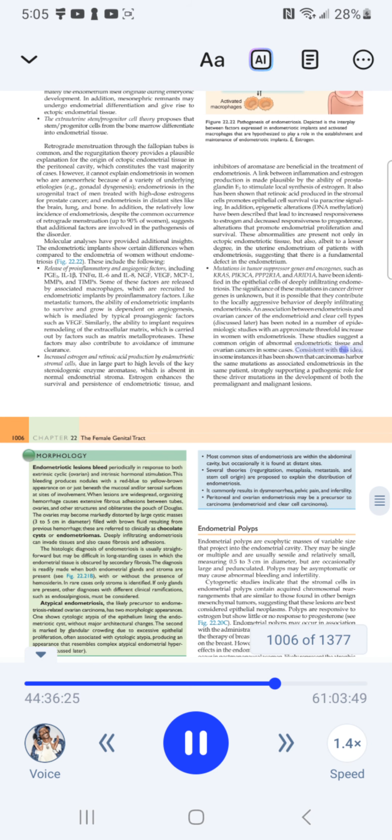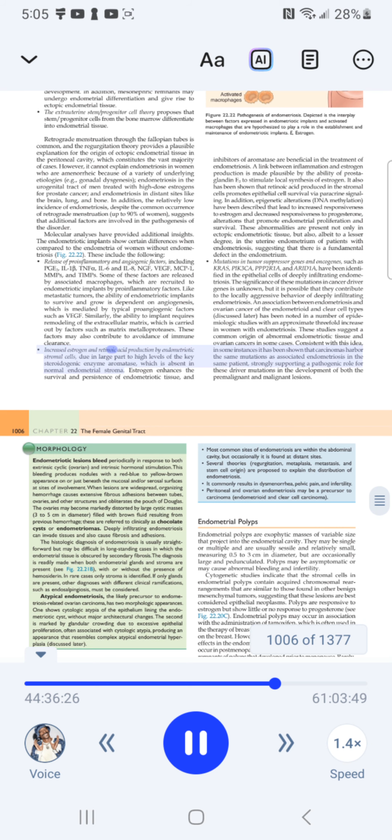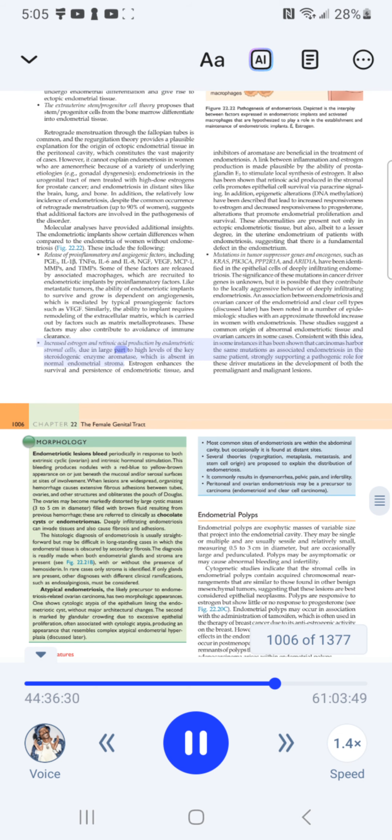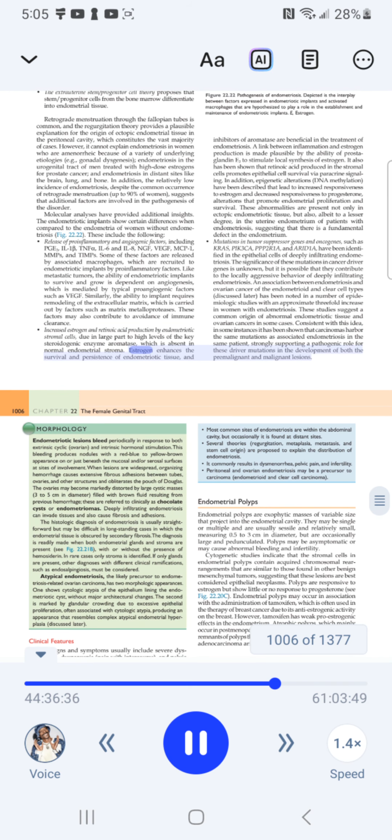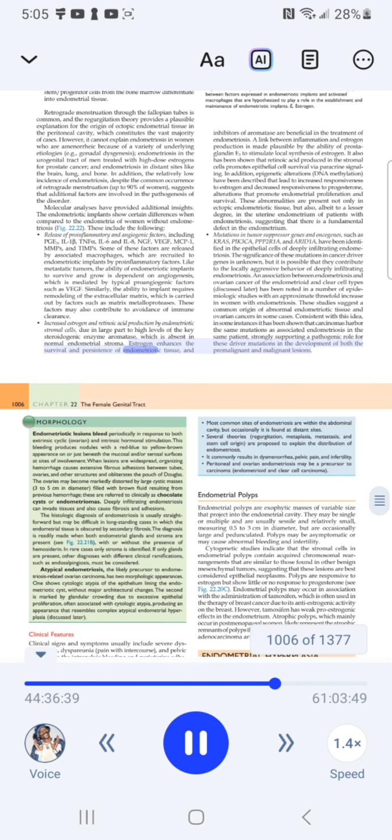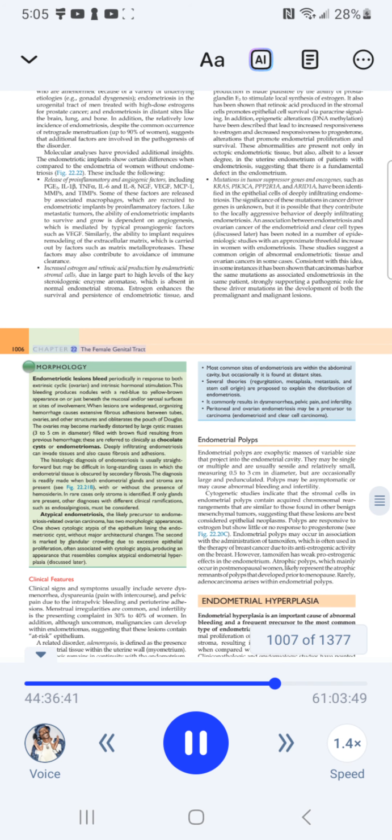Consistent with this idea, in some instances it has been shown that carcinomas harbor the same mutations as associated endometriosis in the same patient, strongly supporting a pathogenic role for these driver mutations in the development of both premalignant and malignant lesions. Increased estrogen and retinoic acid production by endometriotic stromal cells, due in large part to high levels of the steroidogenic enzyme aromatase, which is absent in normal endometrial stroma, enhances the survival and persistence of endometriotic tissue. Estrogen enhances these effects. Chapter 22: The Female Genital Tract.